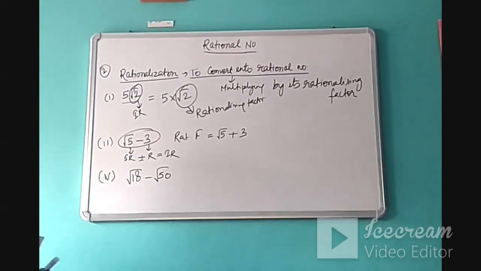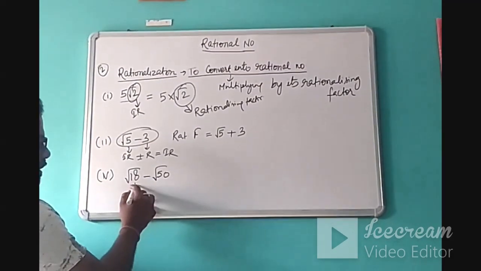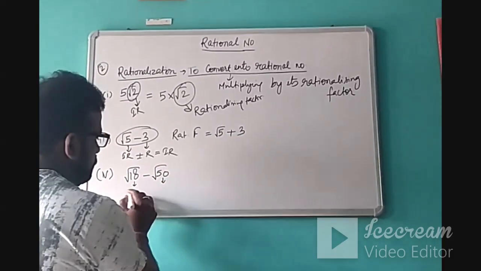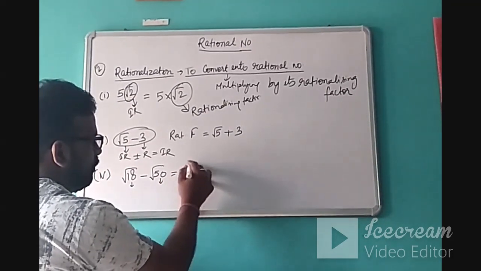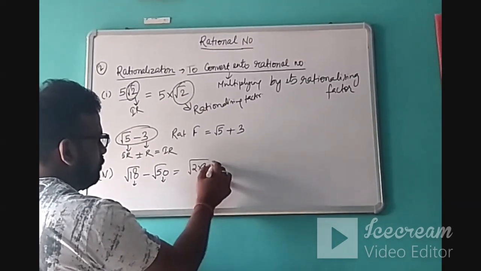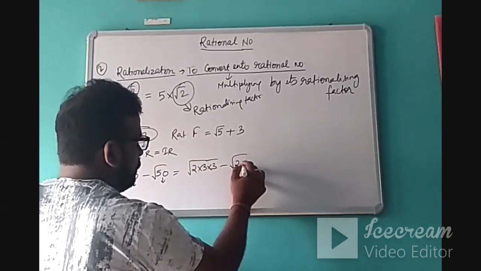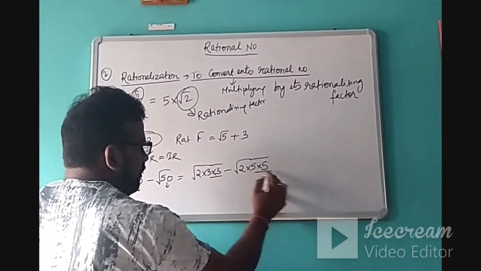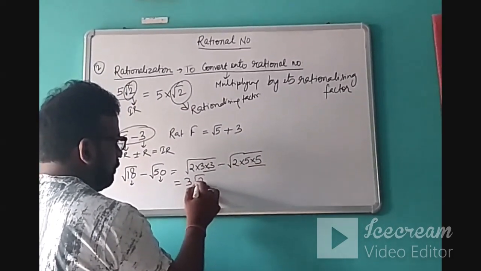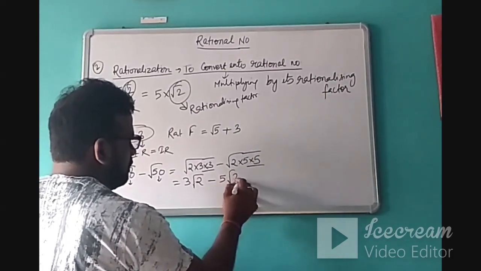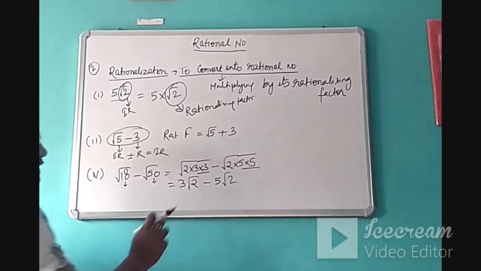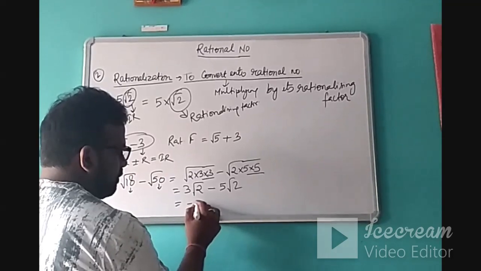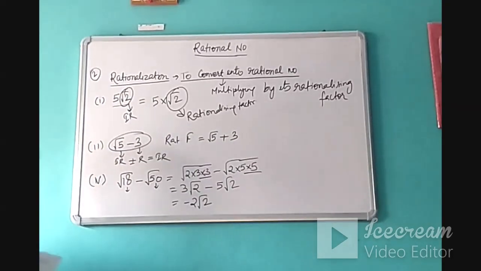Now this is the third type. If you see very carefully, 18 is not a prime number and 50 is also not a prime number. So first we will try to simplify this. When you simplify root 18, what you will get? 2 into 3 into 3. Then 50 you can write 2 into 5 into 5. So one 3 and one 5 will come out. It becomes 3 root 2 minus 5 root 2. Since they are both like irrational numbers, when you subtract, you will get minus 2 root 2.